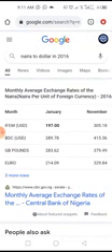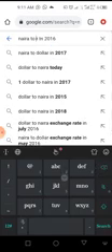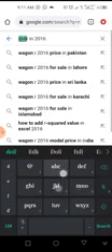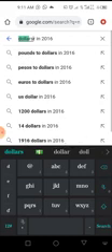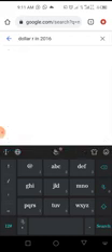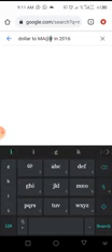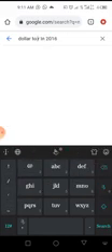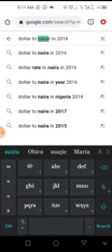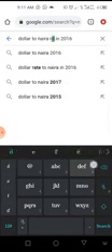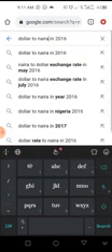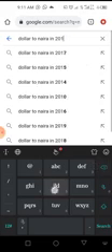This is showing naira to dollar, and that's not what I want. So let's say dollar to naira in 2015.